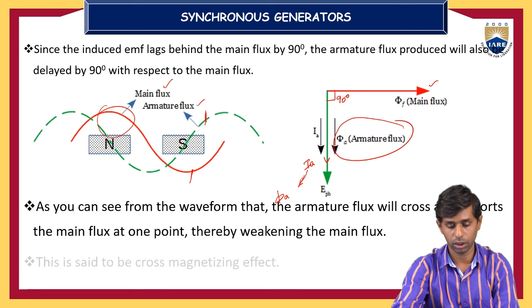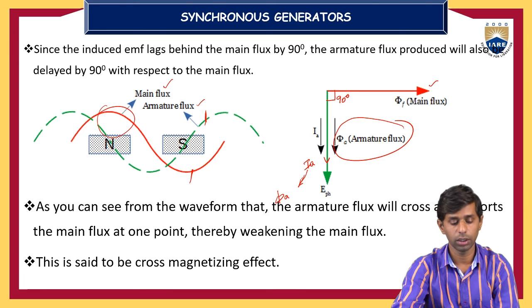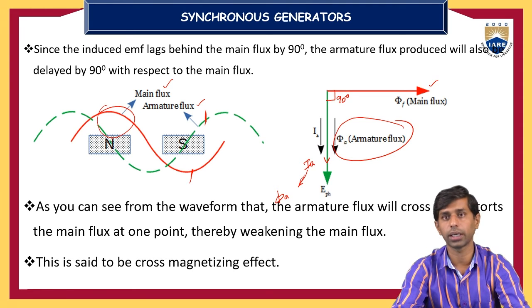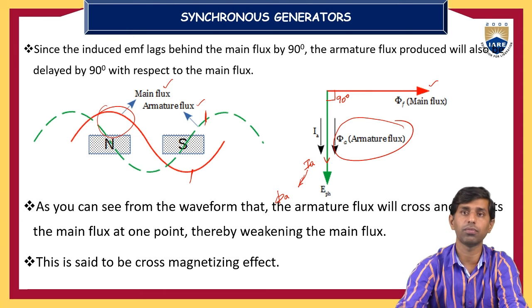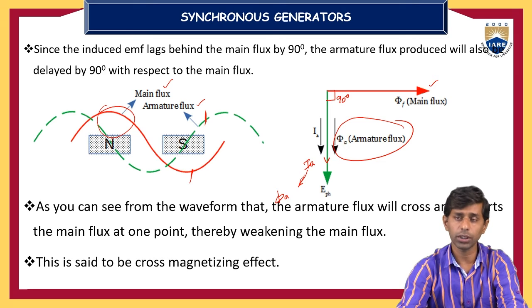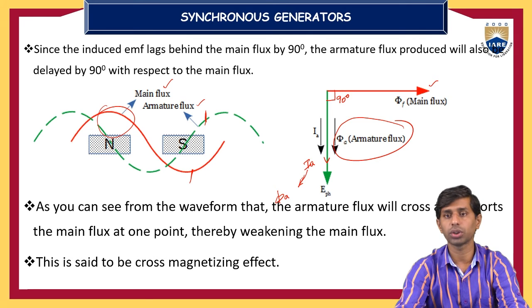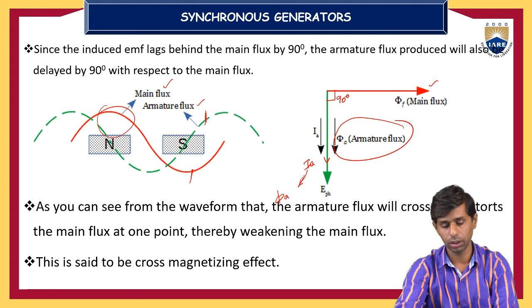So the armature reaction effect at unity power factor is said to be a cross magnetizing effect. In certain places it is magnetizing, in certain places it is demagnetizing. Totally, it comes to the cross magnetizing effect of armature reaction when the alternator is connected to a unity power factor load.